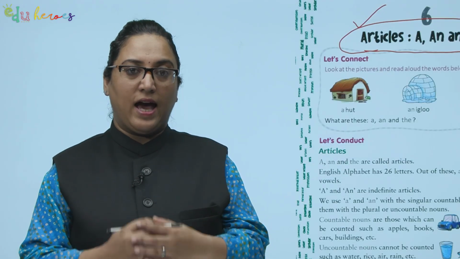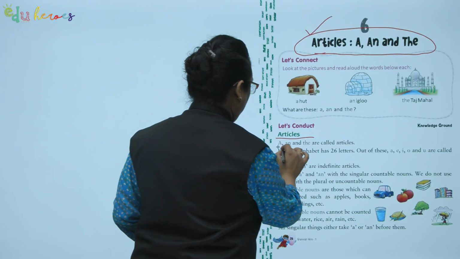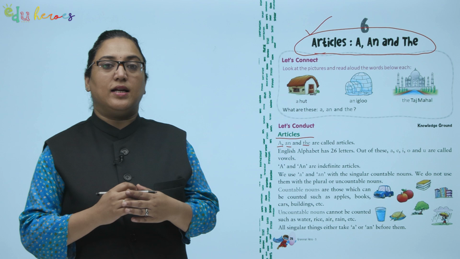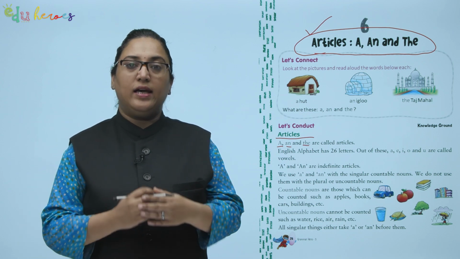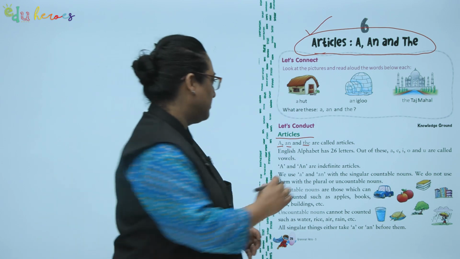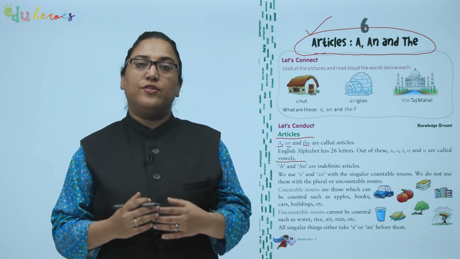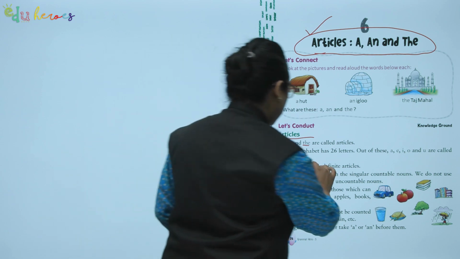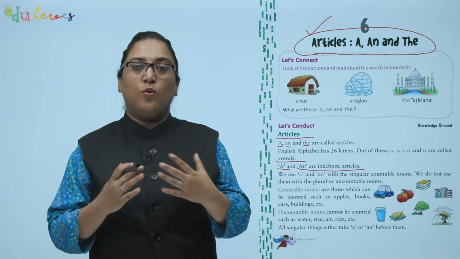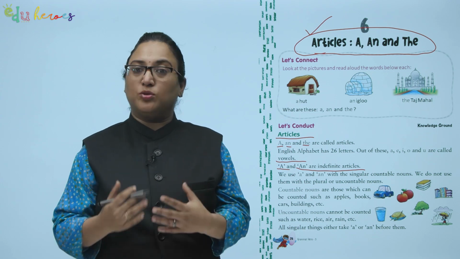Articles a, an and the are called articles. English alphabet has 26 letters. Out of these, A, E, I, O and U are called vowels. A and an are indefinite articles. We use a and an with the singular countable nouns. We do not use them with the plural or uncountable nouns.